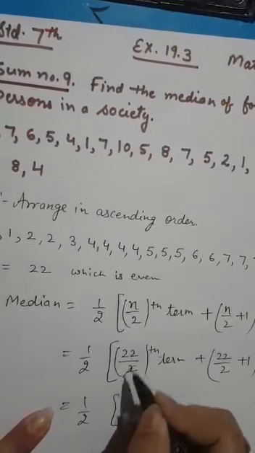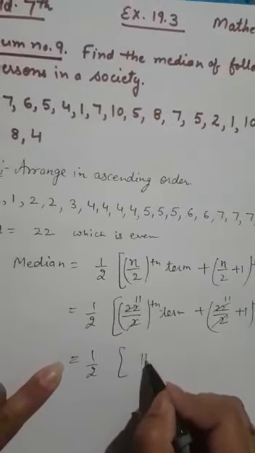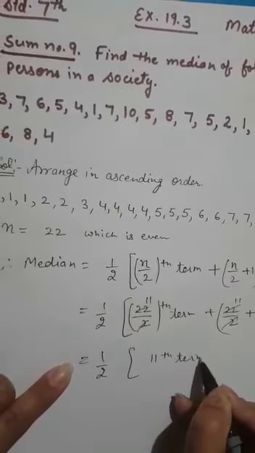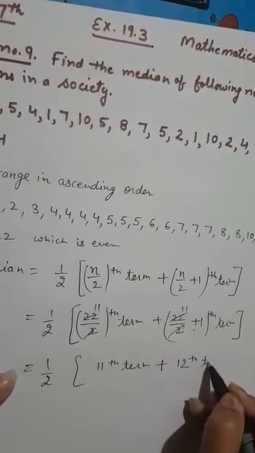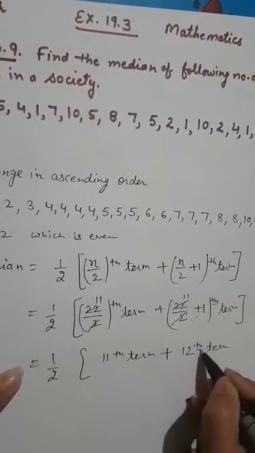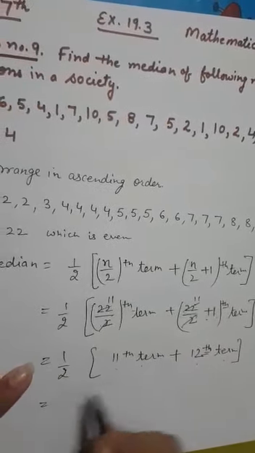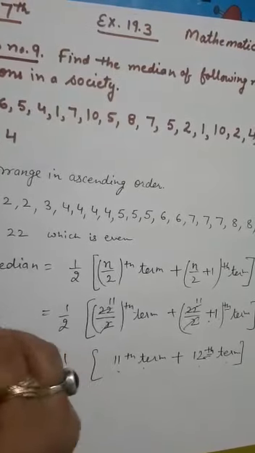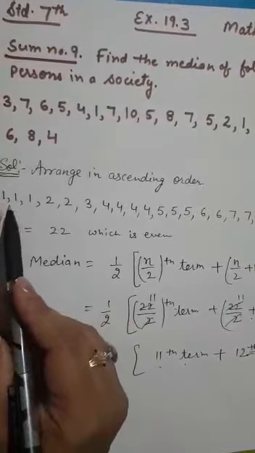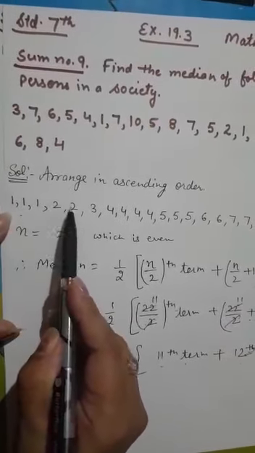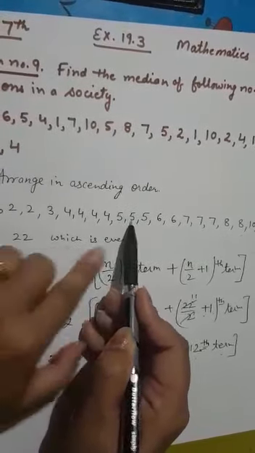22 over 2 is 11, so it will be the 11th term plus 11 plus 1, the 12th term. As we have arranged the data in ascending order, I will count the 11th and 12th terms from the beginning: 1, 2, 3, 4, 5, 6, 7, 8, 9, 10, 11, 12.